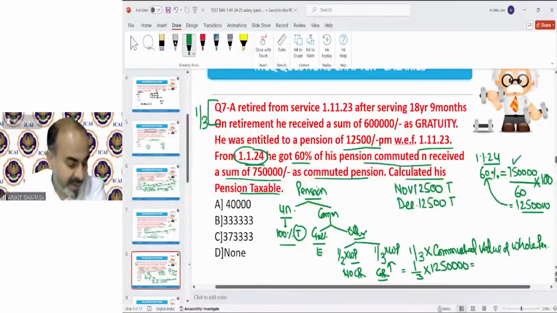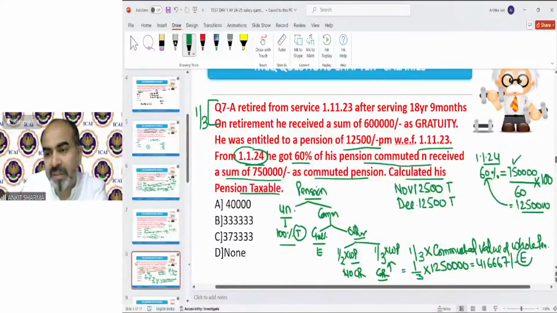So that will come around 416,667. So that is my exempted provision.